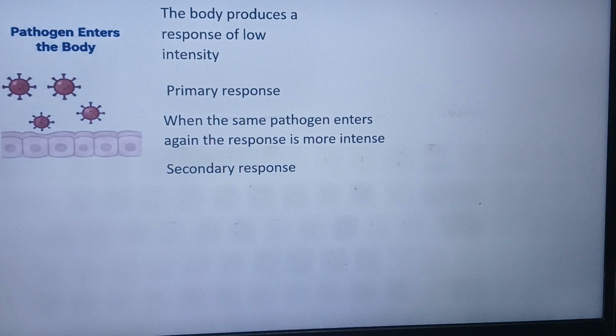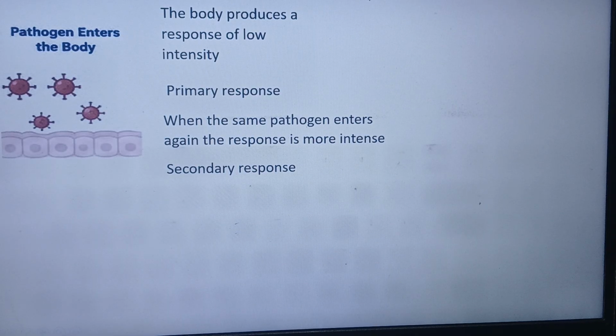This is the reason why it is often said that you do not have chickenpox twice. If you have already suffered from chickenpox, it will rarely happen that you will suffer from it again. This is because of this reason. Now, how is it happening?